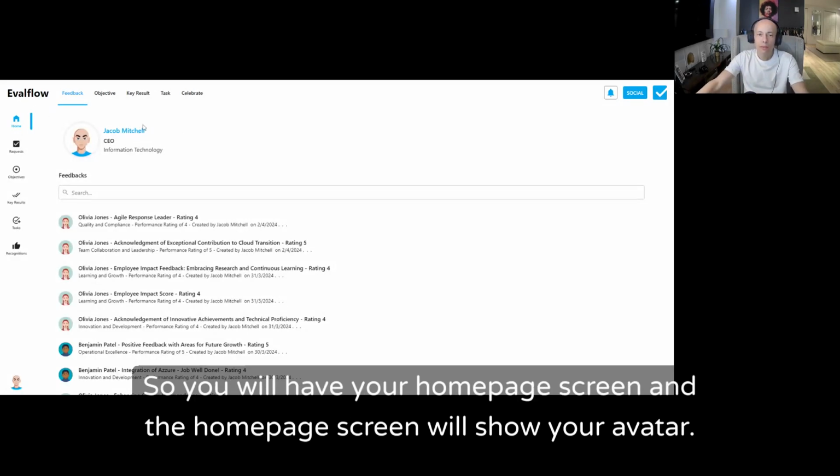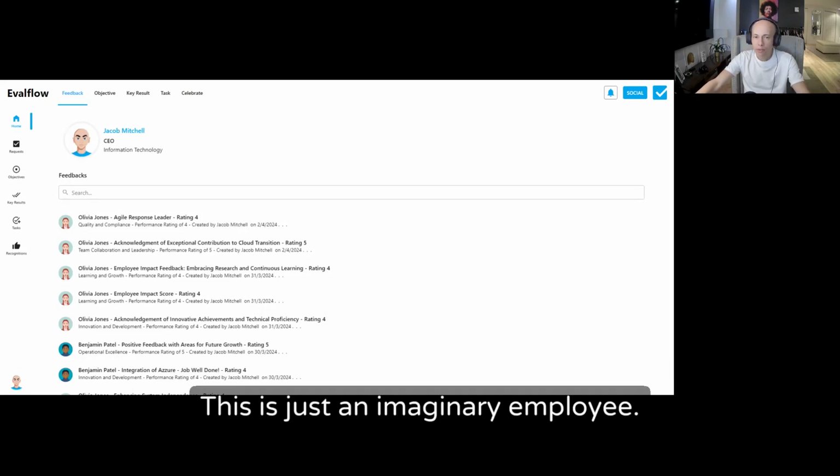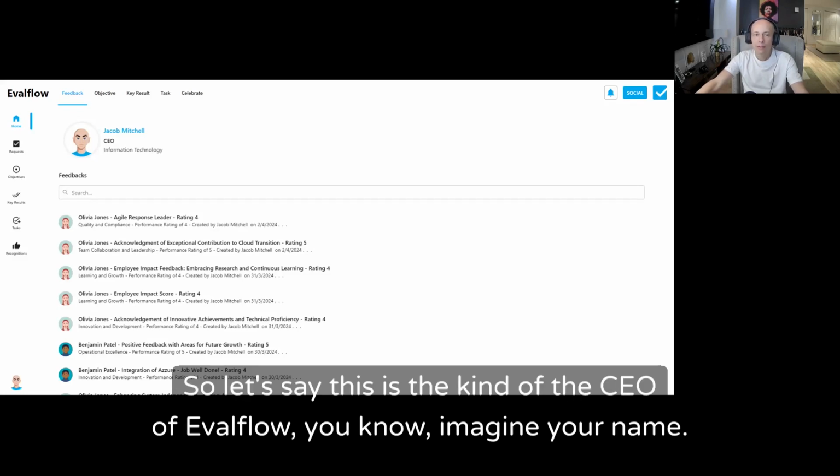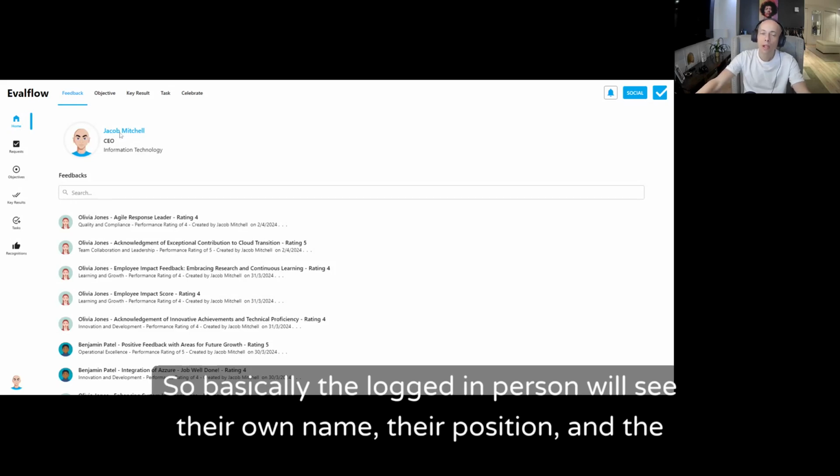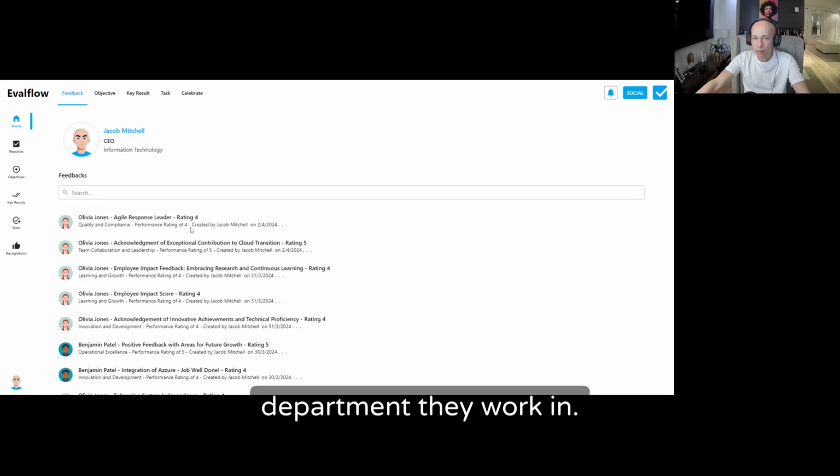So you will have your homepage screen, and the homepage screen will show your avatar. This is just an imaginary employee. So let's say this is the CEO of Evalflow. Imaginary name. You will have the name, your own name. So basically, the logged in person will see their own name, their position, and the department they work in.